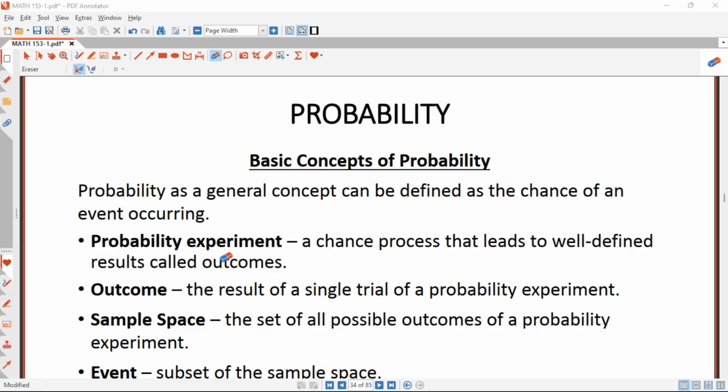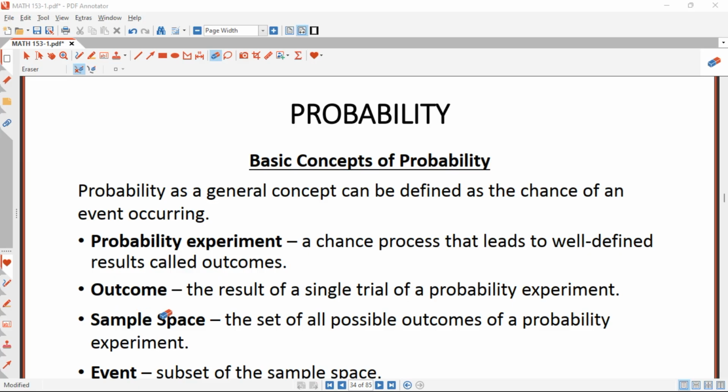So what is an outcome? An outcome is the result of a single trial of a probability experiment. For instance, if you have a probability experiment of tossing a coin, that single toss gives an outcome. Let's say when you toss the coin, it lands head. That head is the outcome of you tossing the coin. That's the meaning of an outcome.